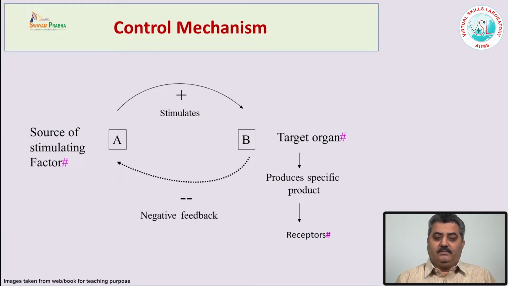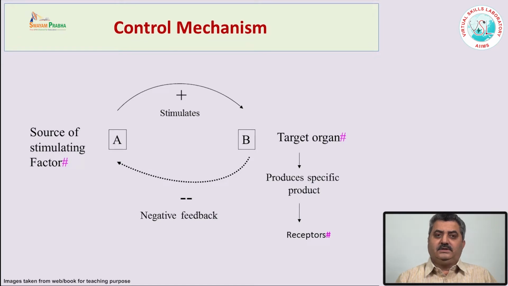Now the secretion of the pituitary hormones is under positive and negative feedback. Whenever the hormone levels from the other organs rise, there is a suppression of the releasing of the trophic hormone from the pituitary gland.